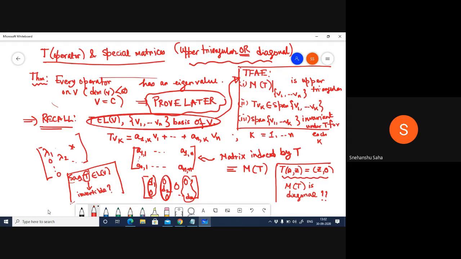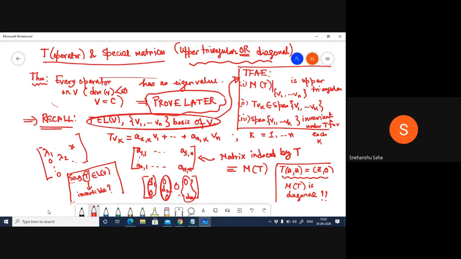In fact, there are some other interesting results, and that actually leads to a lot of nice applications, some of which we have already seen in the singular value decomposition, which is: under what conditions can you actually decompose a matrix? Okay, all right. So guys, what do you think?